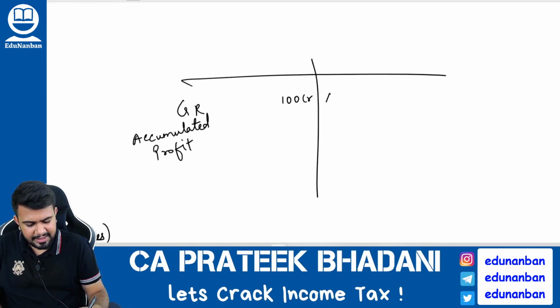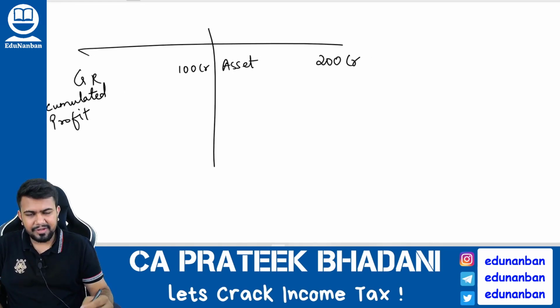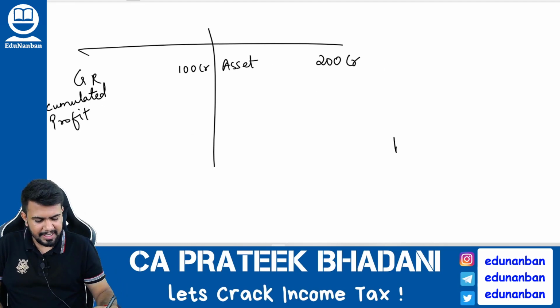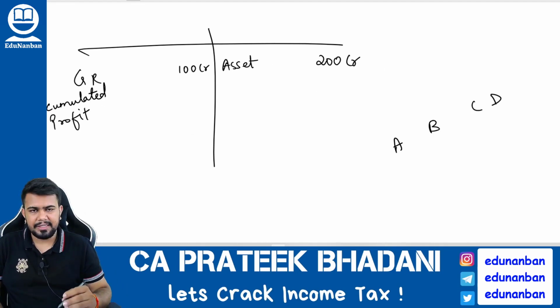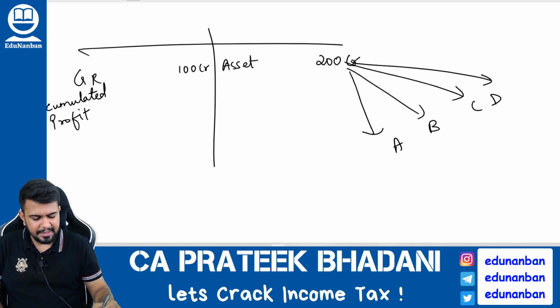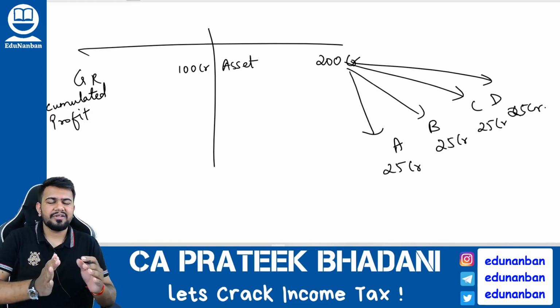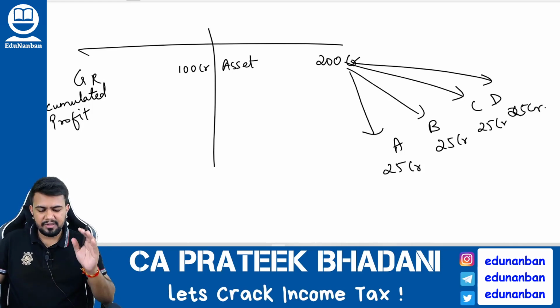Let's say there are assets worth 200 crores, and for this company there are four shareholders, namely A, B, C and D. Now all the liabilities are over and this asset worth 200 crores is distributed to A, B, C and D, 25 crores each. So what is this called? This is called distributing the asset on liquidation.